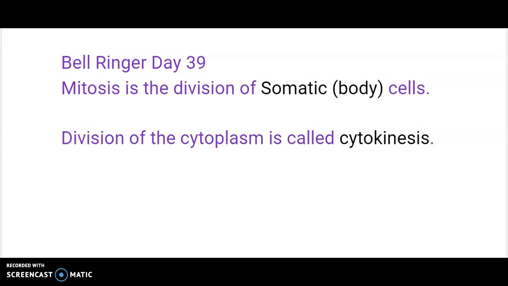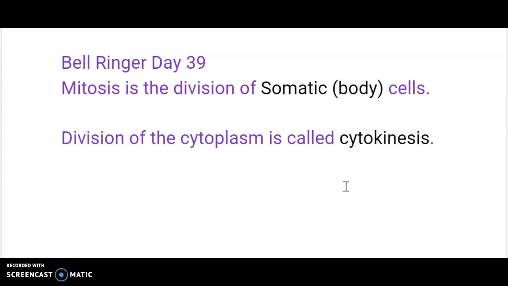And then right after that's when the cytokinesis happens. For them to totally become two distinct cells, cytokinesis happens. That's a division of the cytoplasm when it goes bloop. And then we have two separate daughter cells that look just alike. They're identical. Remember, for cytokinesis in plant cells, they're not able to just pinch in because they've got that hard cell wall. So they lay down what's called a cell plate down the middle, and that will form the ends of those cell walls for those two cells when they divide.